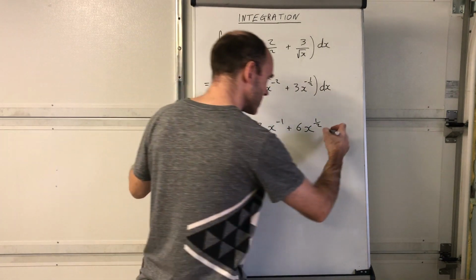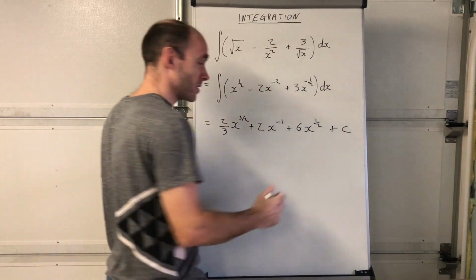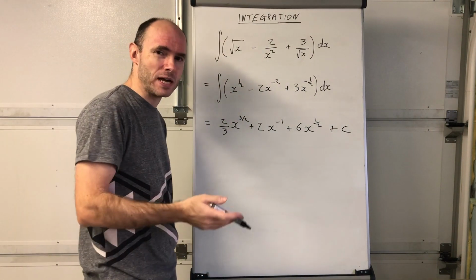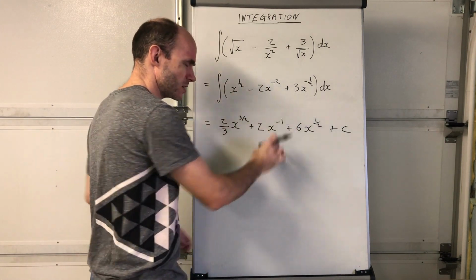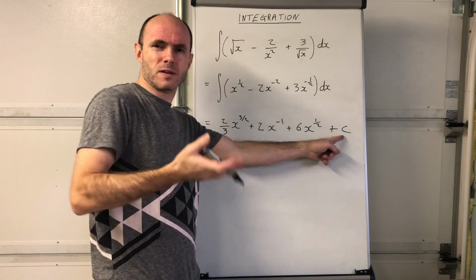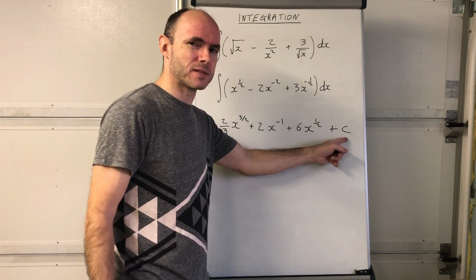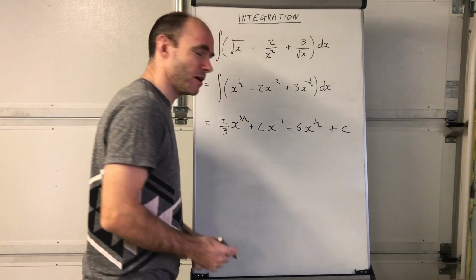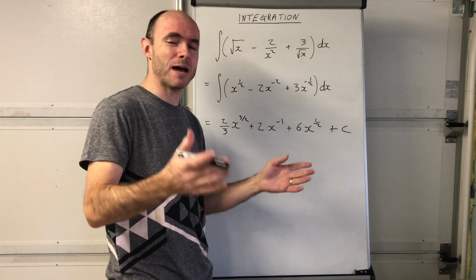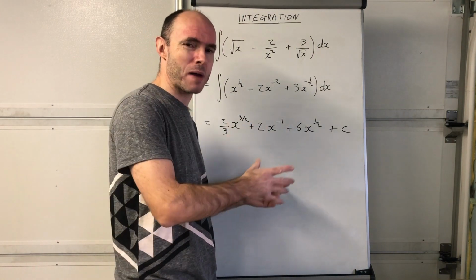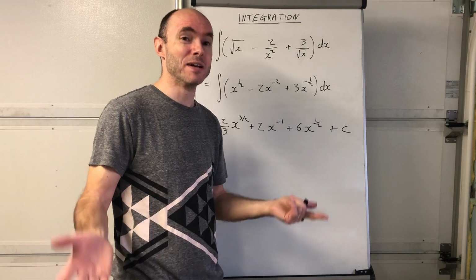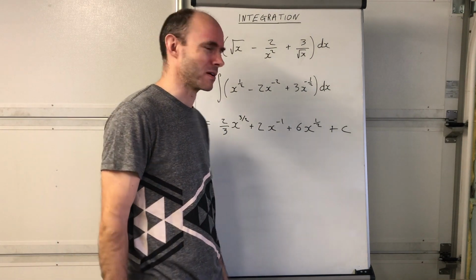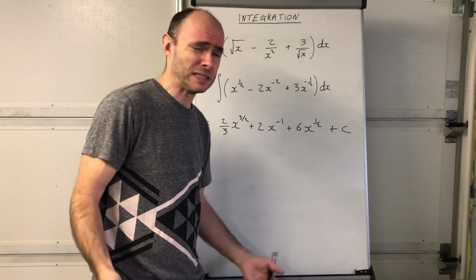Just do not forget the plus c. It'd be such a shame because it's a bit of an effort really, if we're doing this for the first time, a bit of an effort to integrate all of that. It's a real big shame if you lose the final mark just by forgetting the plus c. I know some students in the past, at the beginning of an exam paper, wrote at the front of the paper, plus c, as a reminder for every integral question they do in the exam, they put the plus c in because they just didn't want to lose the mark. Maybe that's a tip for you.